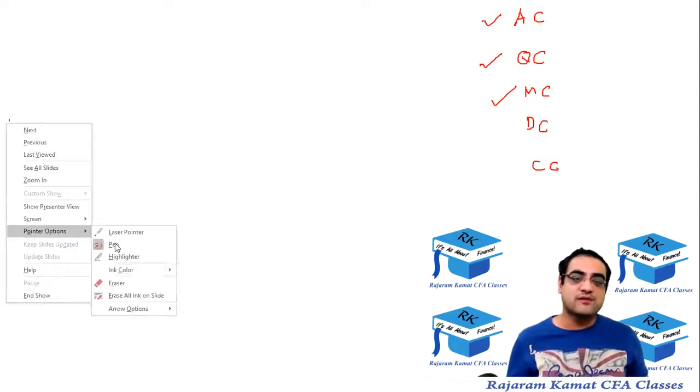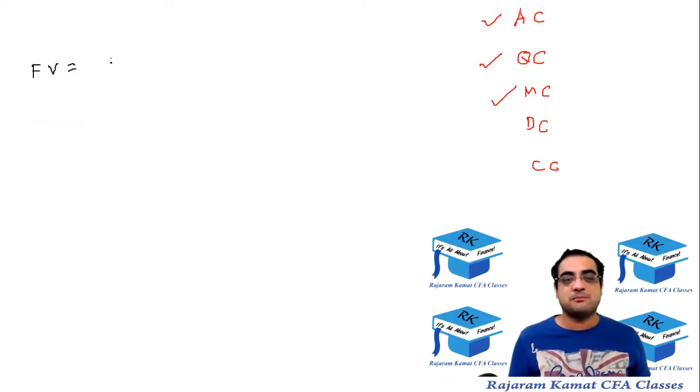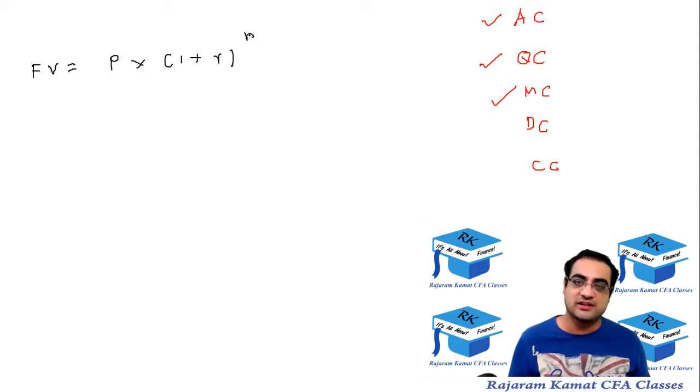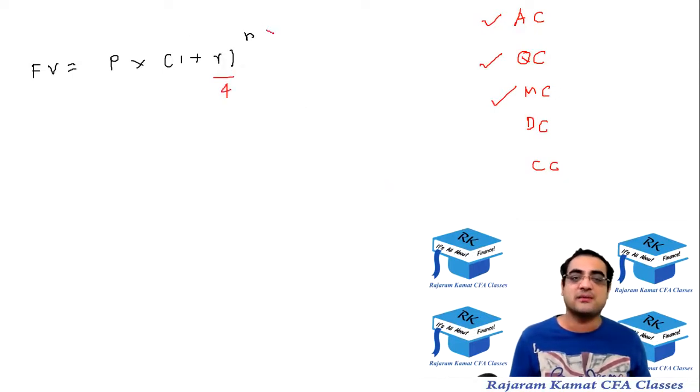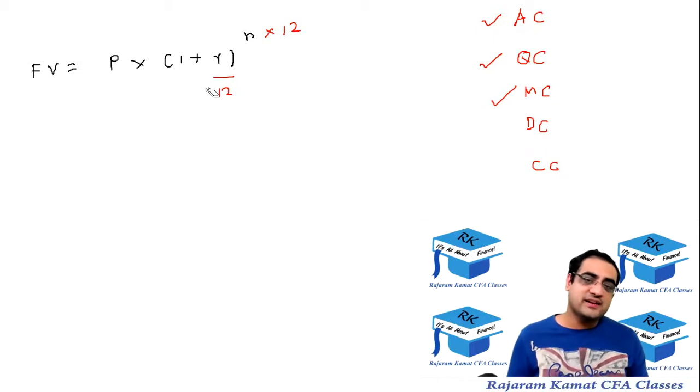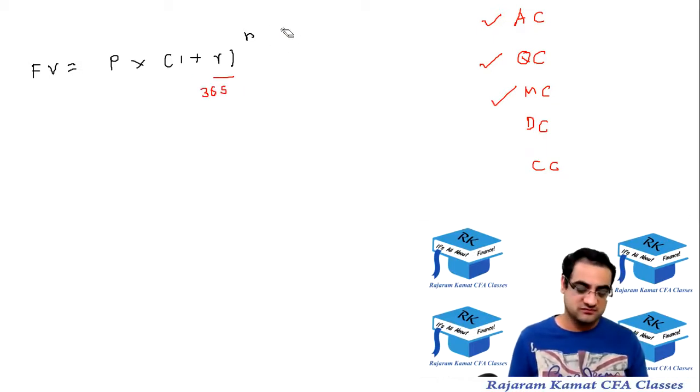So in the case of annual compounding, the final value was equal to principal into 1 plus r raised to n. So this is how the final value was calculated. In the case of quarterly compounding, you divided this r by 4 and multiplied the n by 4. In monthly compounding, you divided this r by 12 and multiplied the n by 12. In daily compounding, you will divide r by 365 and multiply n by 365.